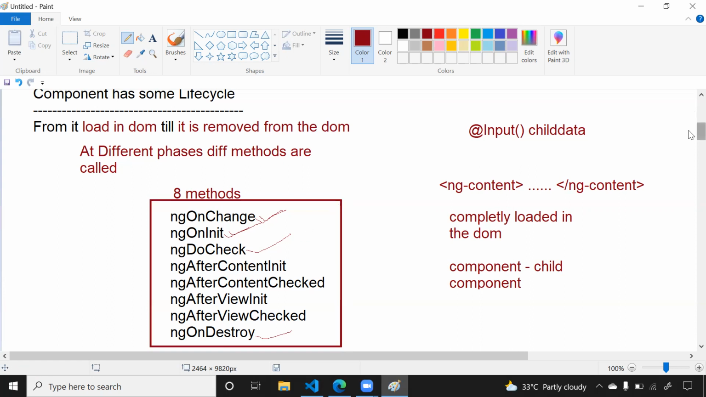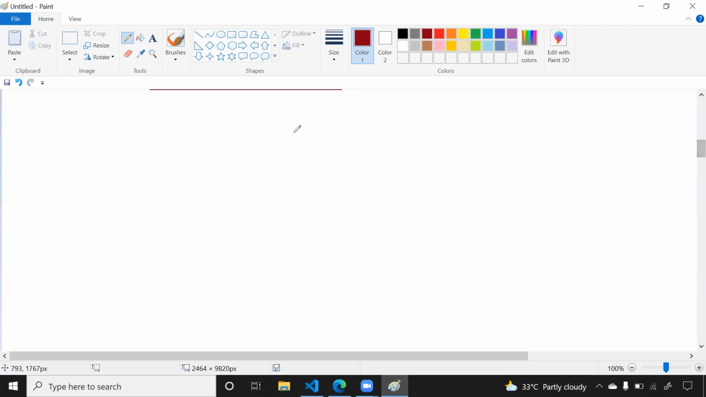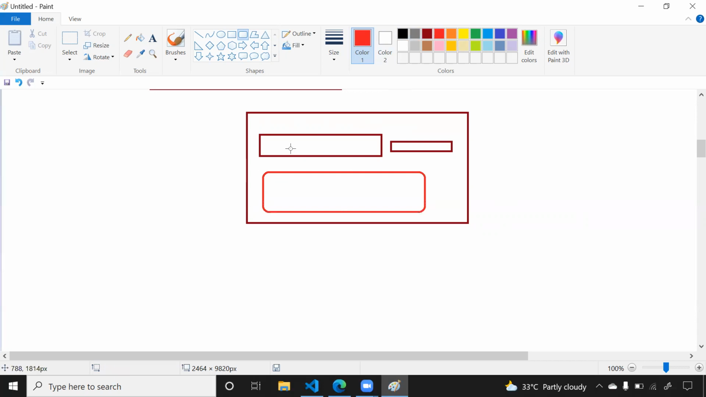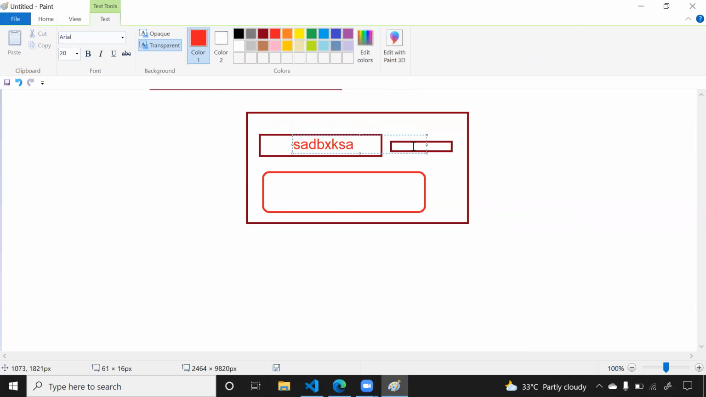Let's understand step by step. To understand each and every lifecycle method, I created a small example. Simply, I created one card. In that I have created one text box and one button. And inside this component, I have kept another child component. Now my requirement is very simple. The user will type something in this text box and click on this button. Whenever he clicks on this button, this content we have to display here.